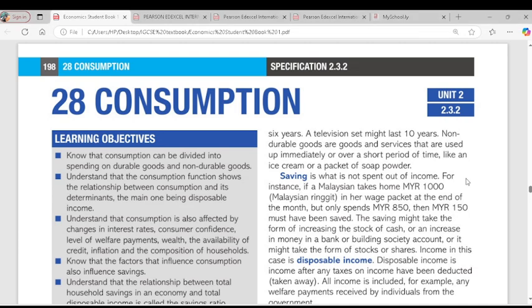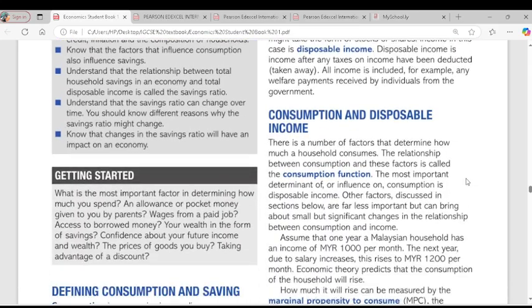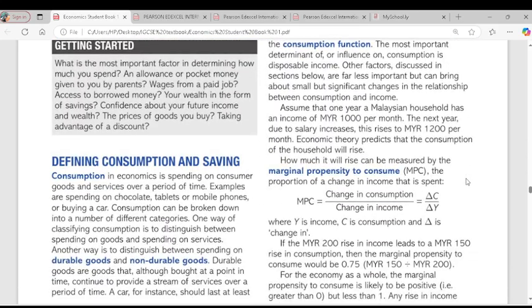Like I said, consumption is all about spending on goods and services. So consumption can also be classified as spending on durable goods and non-durable goods. Why do we call them durable goods? We call them durable goods because these goods can last for more than a year, like cars, houses, buildings, equipment. When you spend on them, it is still consumption.